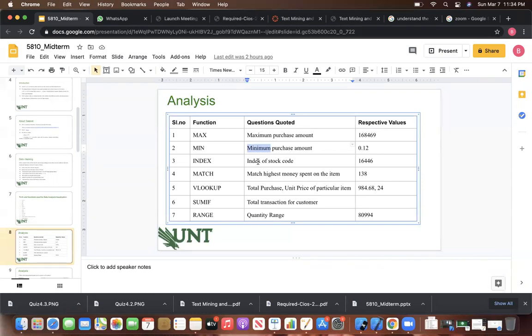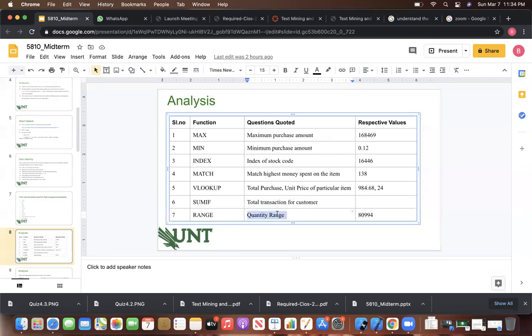which customer bought the highest purchased amount is this one, and also the minimum purchased amount, which customer purchased the minimum amount. And with the index function, I provided one stock code and found which index it is related to. So I found that using the index value. And also with the match function, I found which item had the highest money spent. And we know that the total purchase and unit price of a particular item can be found using the VLOOKUP function. And also the total transaction of a customer I found using the SUMIF function.